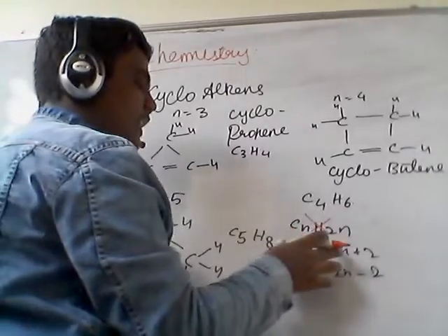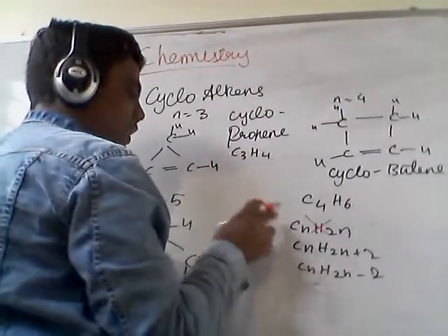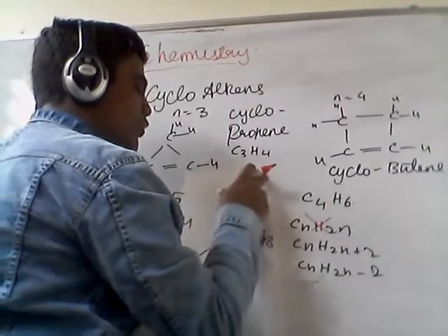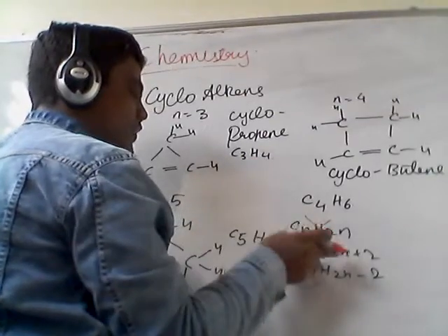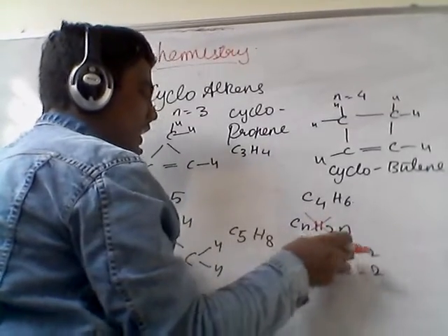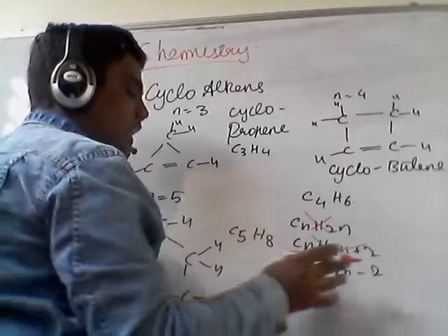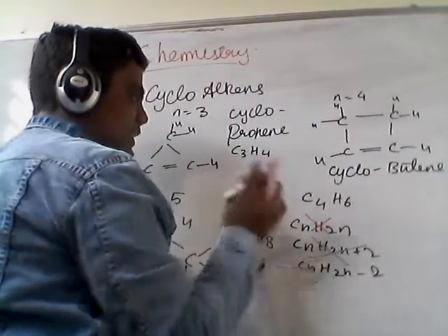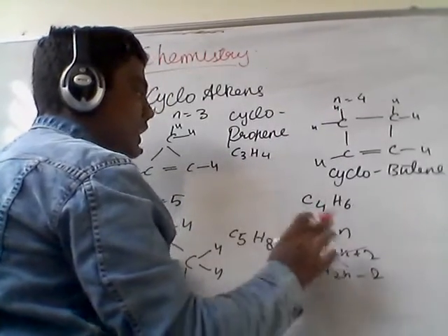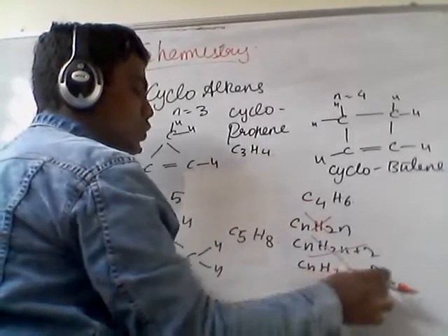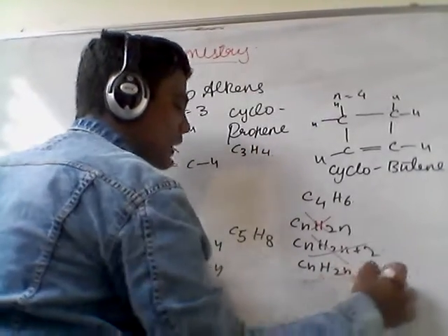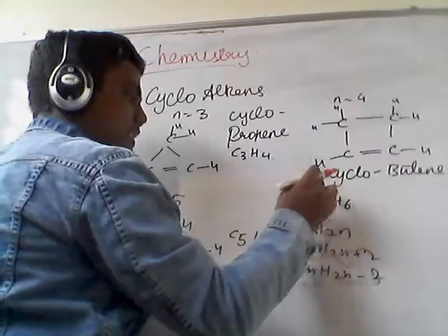Next, CnH2n plus 2, n is 3, okay. H2n plus 2: 2 fours are 8, 9, 10, no. C2, 3 are 6, 7, 8, no. Even this is also not possible. Coming to this, Cn, C3, okay. 2 threes are 6, minus 4, minus 2, we are getting 4. So this is applicable. Now let us even check for this.